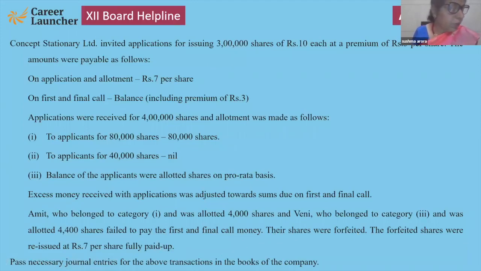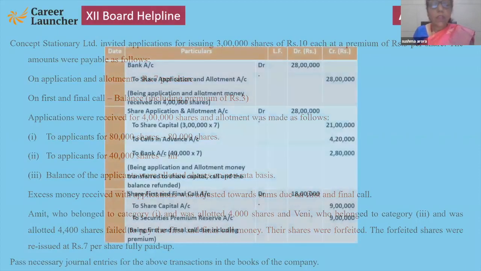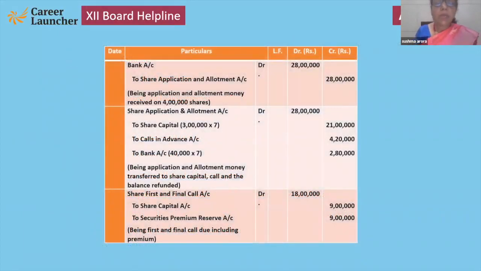Yes, now I'm going to tell you. First, bank account debit to application and allotment. This I want to tell you. Merge the application and allotment. Got it, children? Merge application and allotment. No problem at all. In place of application, you have to add one word, allotment, as well.